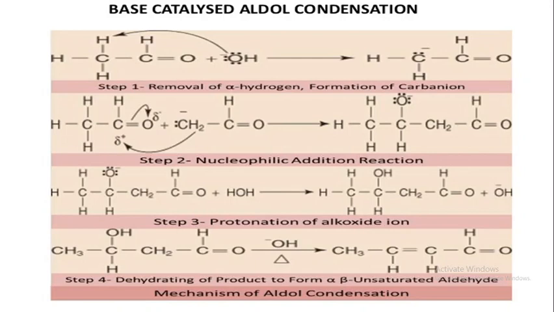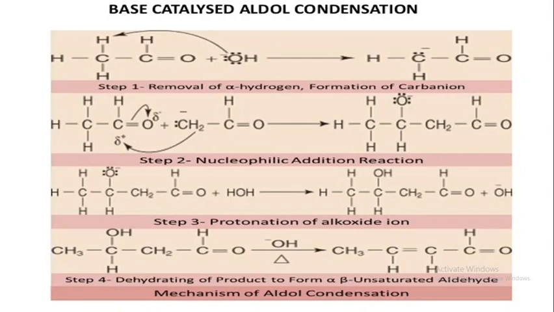Step third, protonation of the alkoxide ion. In the above step, this product is the alkoxide ion. What is protonation? Addition of a proton, simple definition, you know. So this alkoxide ion on hydrolysis gives beta hydroxyaldehyde and removes OH⁻ in step third.